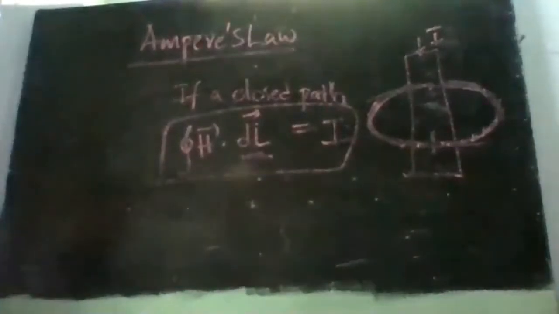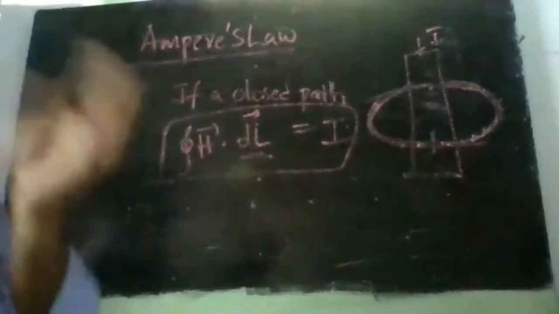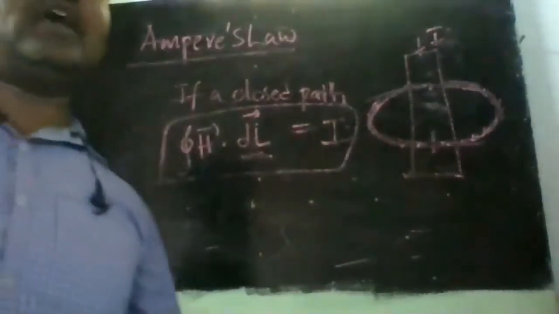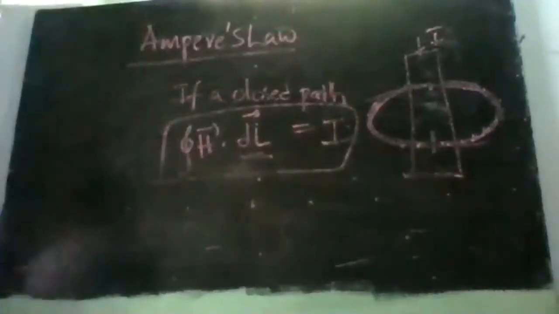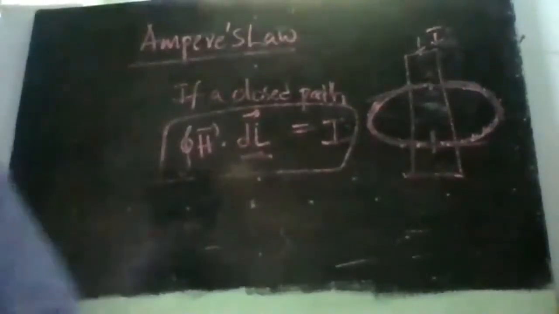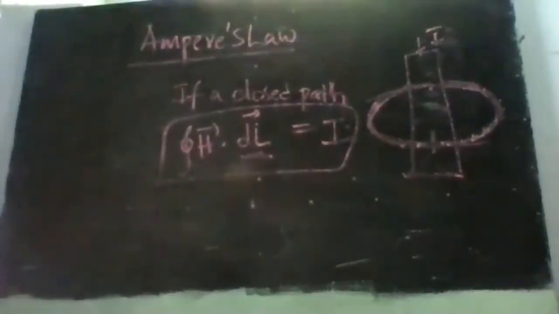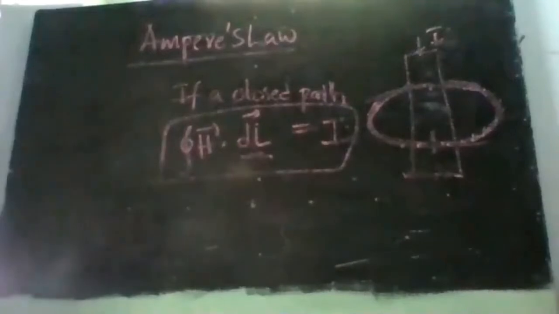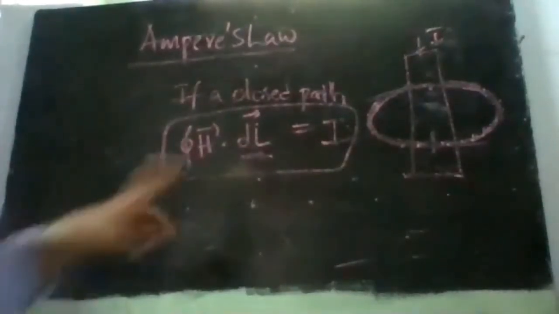Ampere's law says that if you take a closed path or Amperian path around a conductor, then the magnetic field intensity around it will be proportional to, in fact equal to, the current passing through the conductor. That is, the integral of H bar dot dl bar is equal to I. The only confusion point is DL bar.